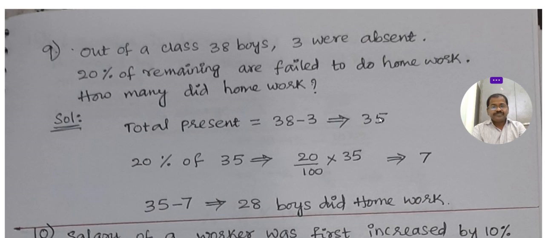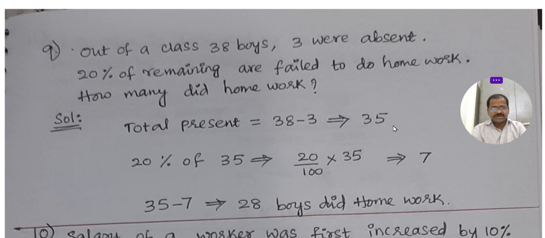Okay, total 35 here, present in the class. Out of a class of 38 boys, 3 were absent; 3 didn't come to the college. So 35 were present. Total present students are 35, out of 38.